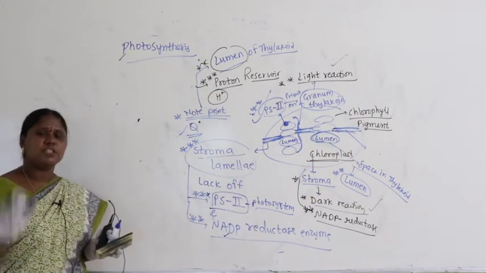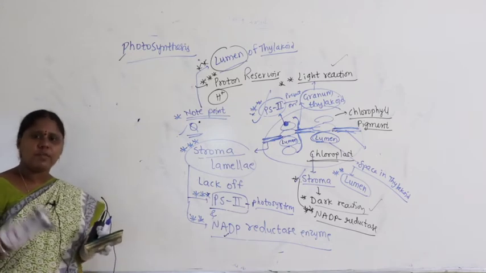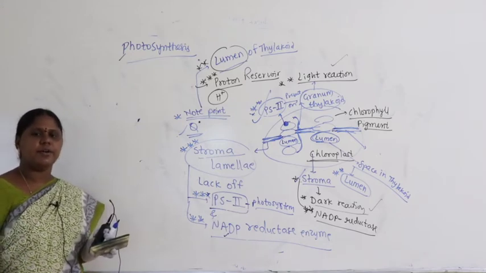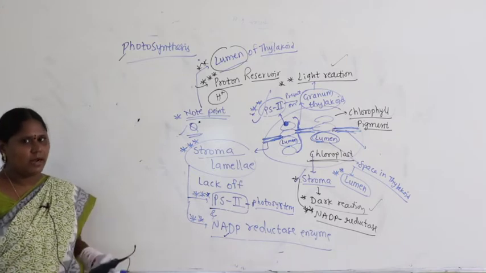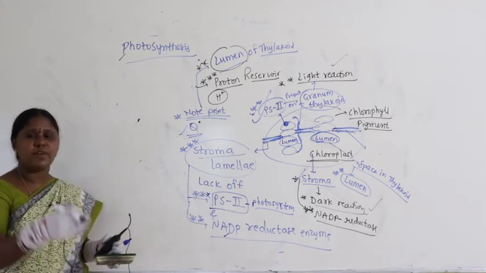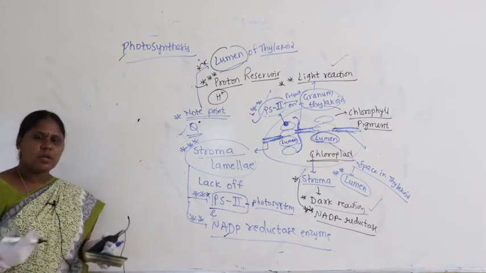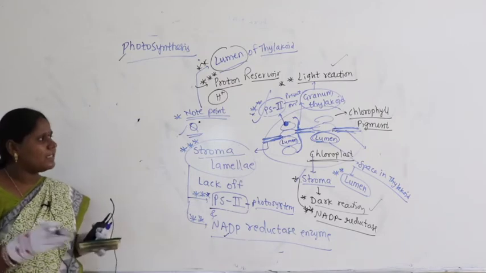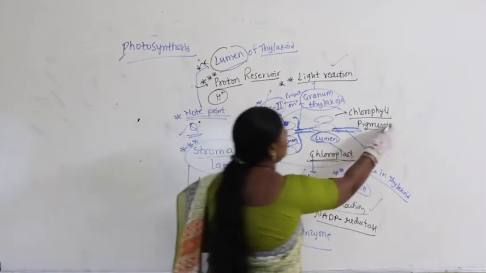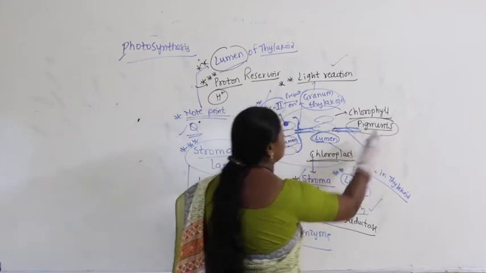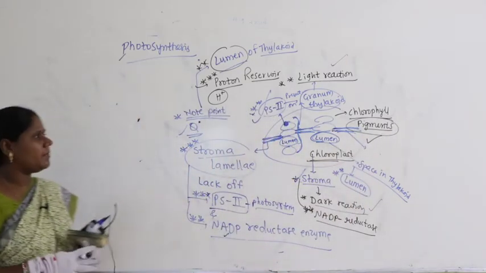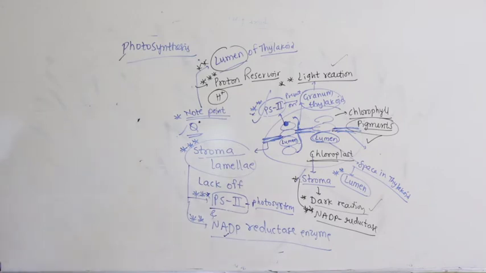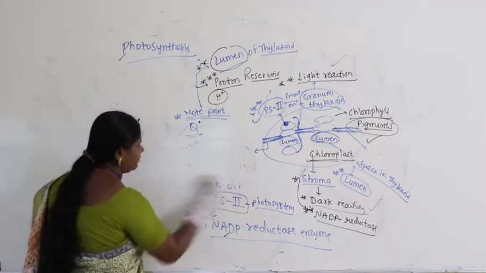No. The major pigment is chlorophyll, but along with chlorophyll you find carotenoids, xanthophylls and others. Within the chloroplast, we find other pigments. What are the other pigments? Carotenoids, xanthophylls. So let us see the pigments involved in photosynthesis.